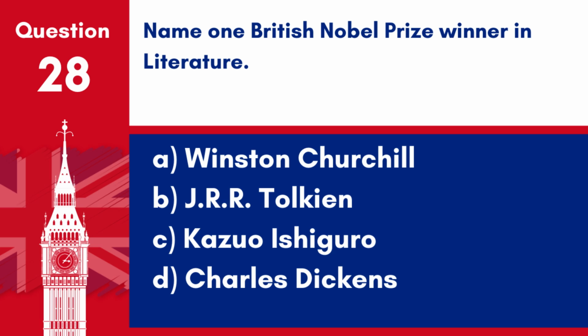Question 28. Name one British Nobel Prize winner in literature. A. Winston Churchill. B. J. R. R. Tolkien. C. Kazuo Ishiguro. D. Charles Dickens. Answer: C. Kazuo Ishiguro. Kazuo Ishiguro is a British Nobel Prize winner in literature.